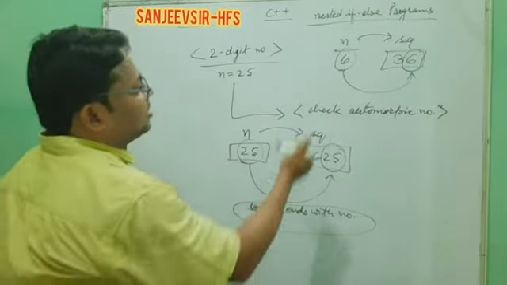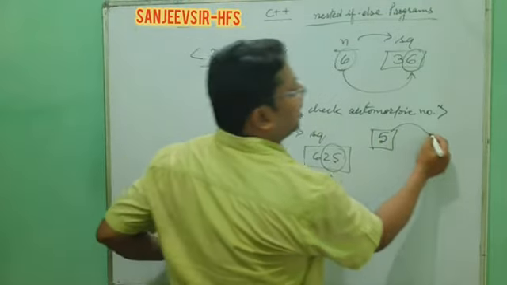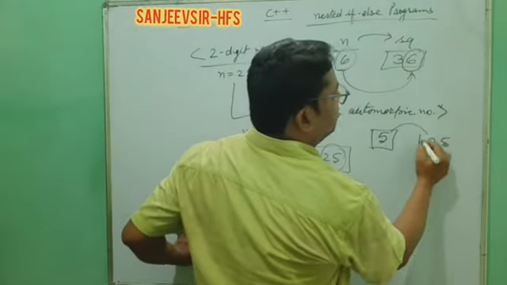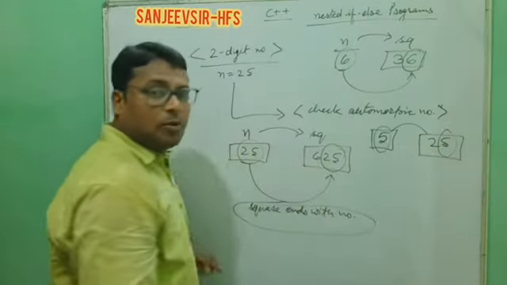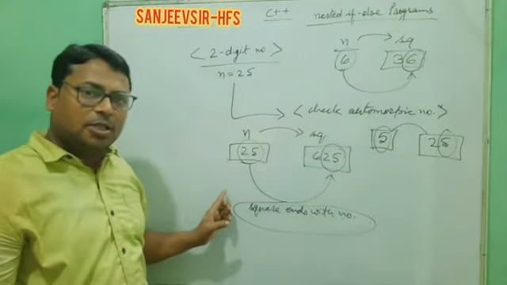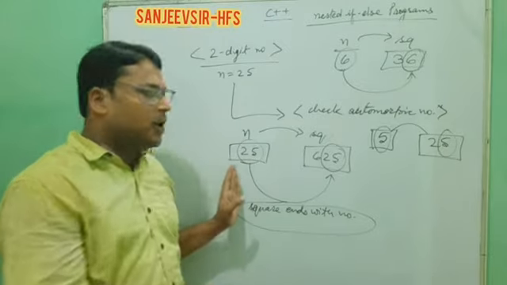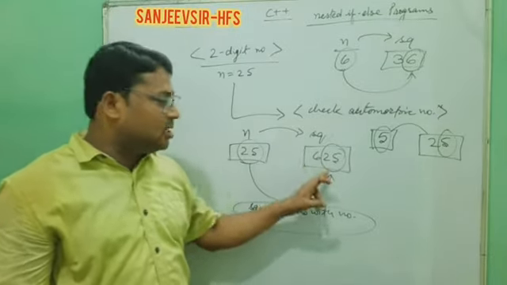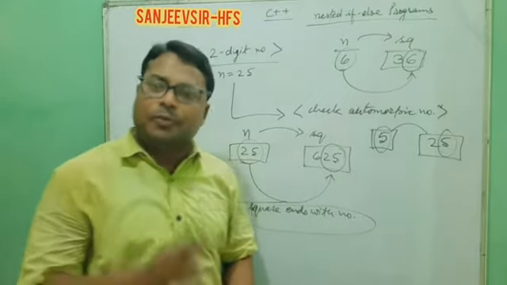In the same way, 5 is one number and 5 squared is 25, so it's also ending with that number. That means 5 is an automorphic number. So this is of 1 digit. But in the 2-digit situation, that is 25, when you find the square of that number, it ends with that number. So that is known as a 2-digit automorphic number.